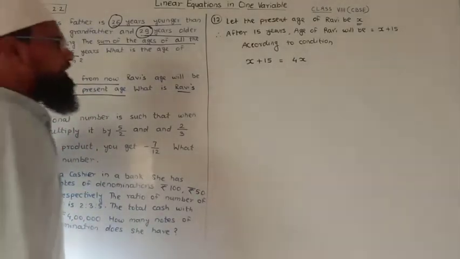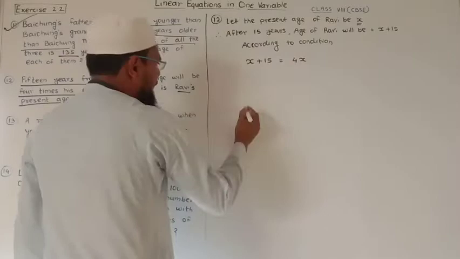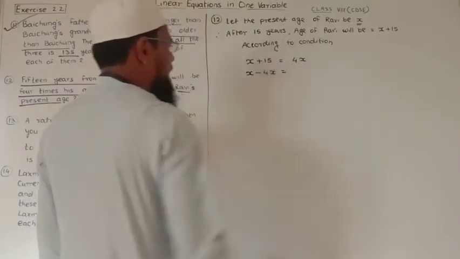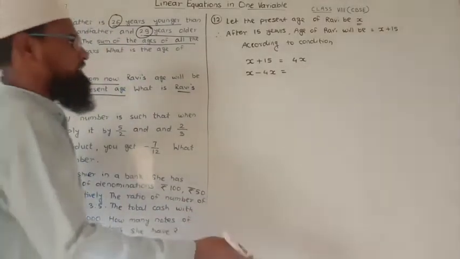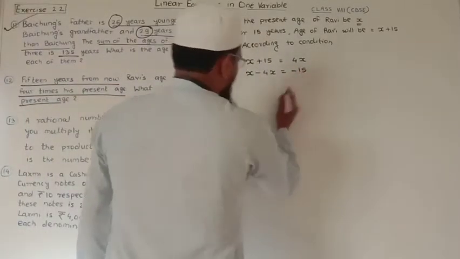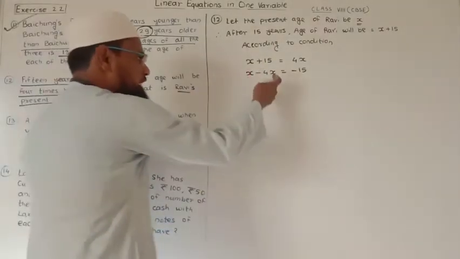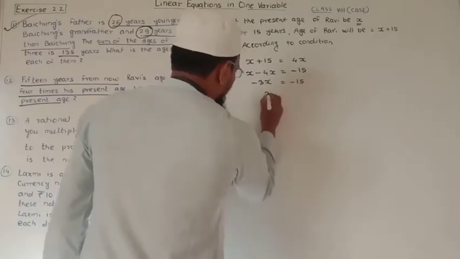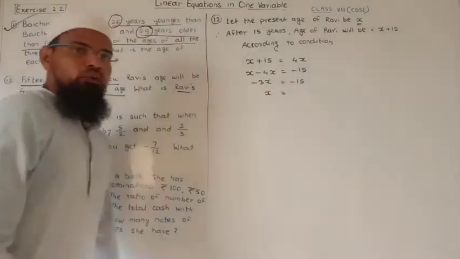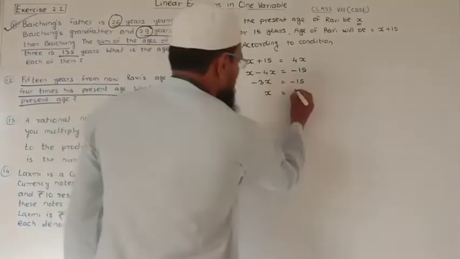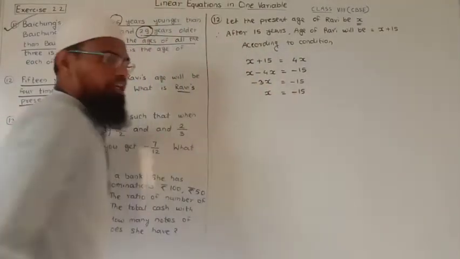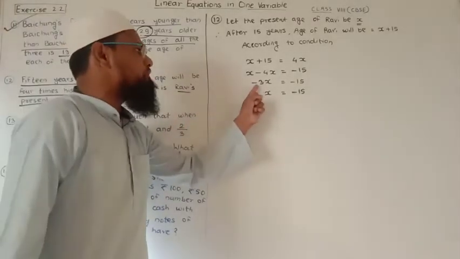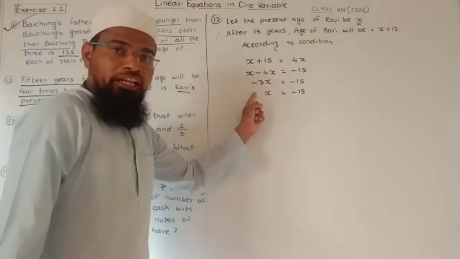First of all, we transpose this 4x to the LHS, we get x minus 4x is equal to, and we transpose this plus 15 to the RHS, it becomes minus 15. Here x minus 4x is minus 3x, equal to minus 15. When we transpose this minus 3 to the RHS, it is multiplying, so when we transpose this multiplication, it becomes divide.